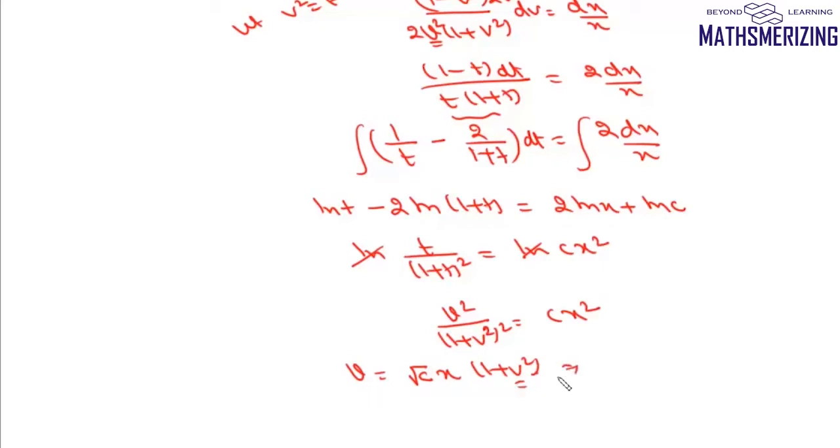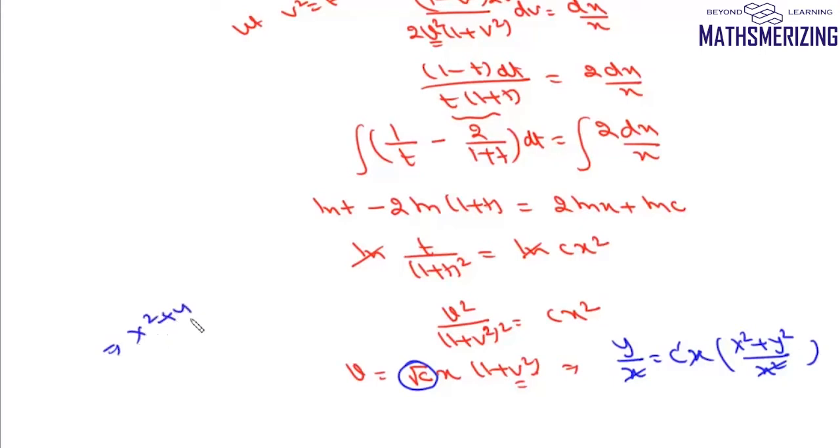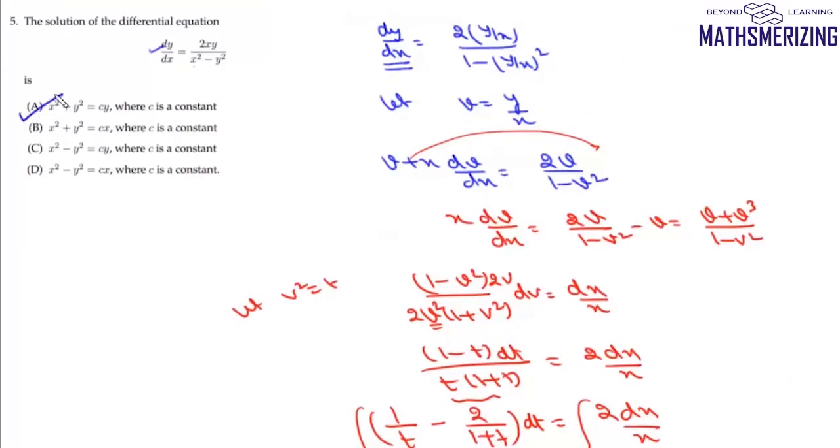So we can write this as y by x equals some constant, say c dash, into x, and here will be x square plus y square upon x square. Now here x will cancel, then we can write this as x square plus y square equals some constant into y. So answer to this question will be x square plus y square equals cy, and that's your option number A.